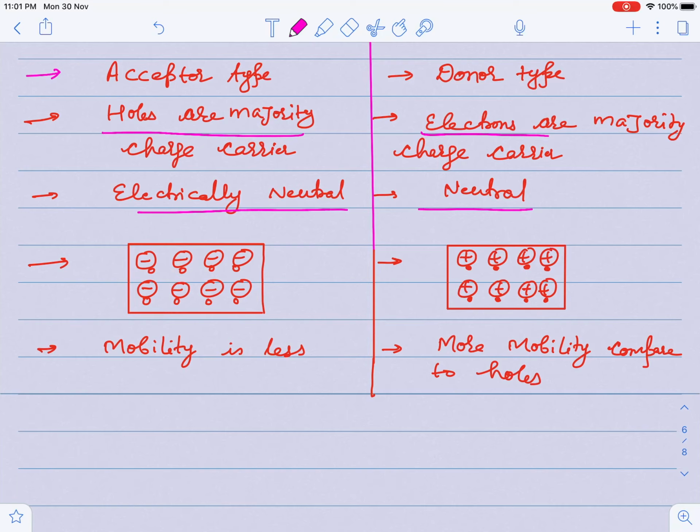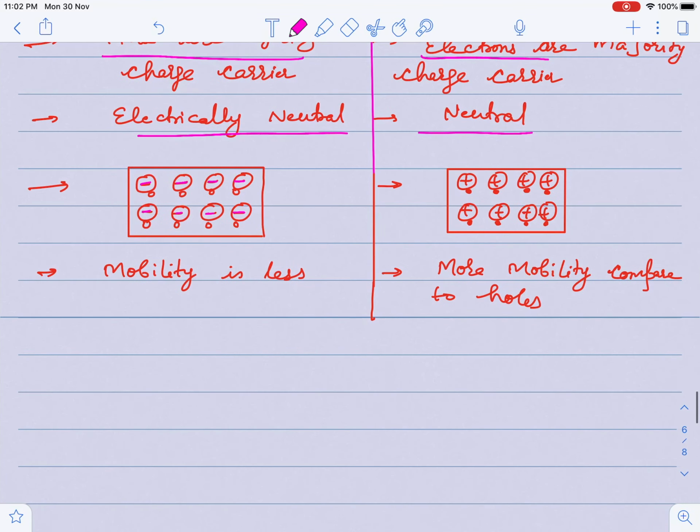Now the most important point, from where my next lecture will start, is the structure of p type and n type. Guys, since p type has a tendency to accept, a negative charge will come here. This negative charge comes in the negative ions, because of the acceptance tendency. I can give you an example: Na plus Cl minus.